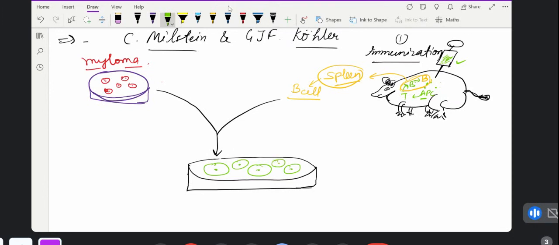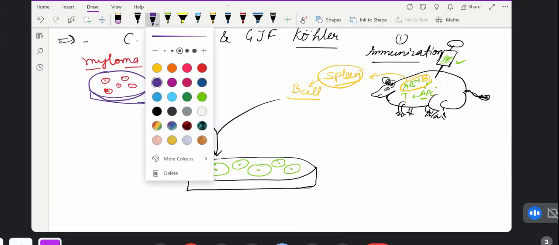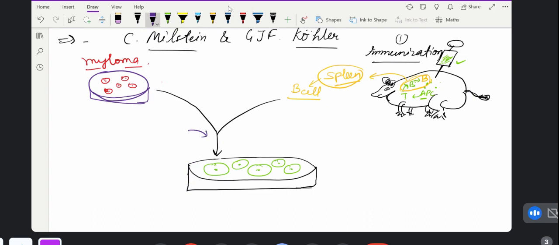Now this hybridoma, when we mix myeloma and the B cells, we will grow them in HAT medium. We will add some HAT. What is it called?